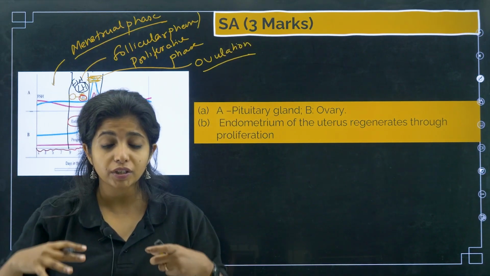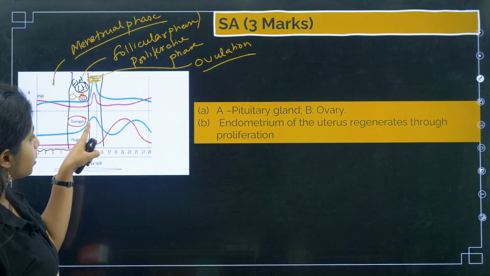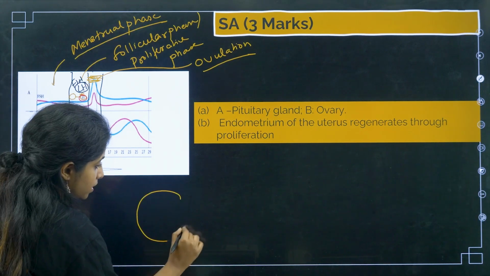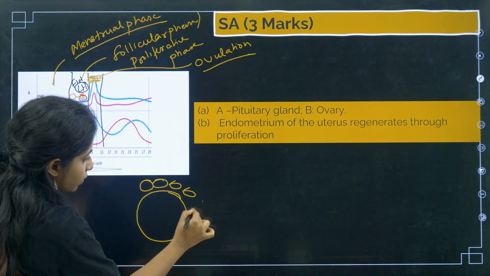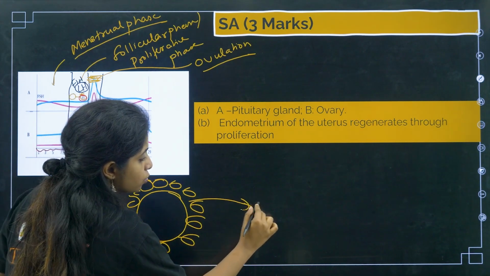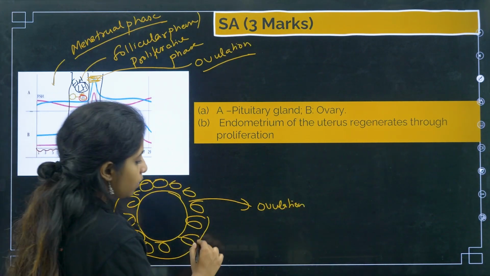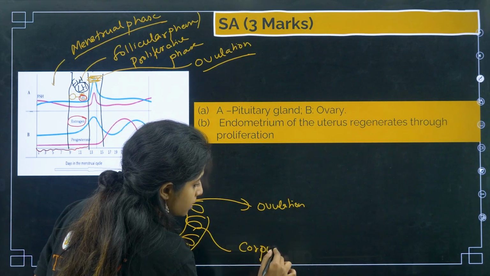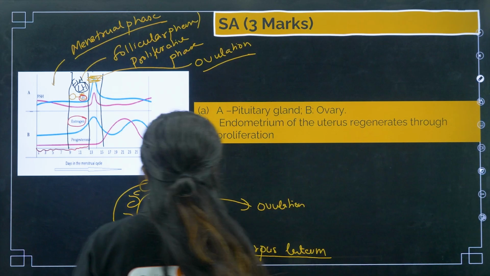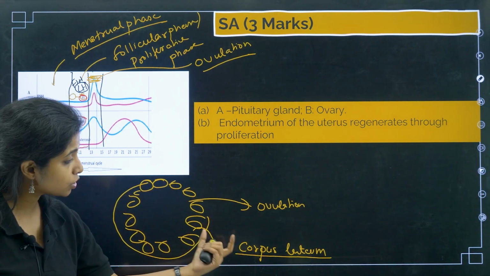What do you mean by ovulation? The follicle will break open and release the ovum. At this point of time, you see the amount of estrogen is also way too high. Now, suppose this is the secondary oocyte, and surrounding it you have the follicle cells. The secondary oocyte moves out, which is known as ovulation. The follicular cells remain back, and now this structure will be known as the corpus luteum. So the secondary oocyte went out. What are you left with? You're left with follicle cells, which are known as the corpus luteum.